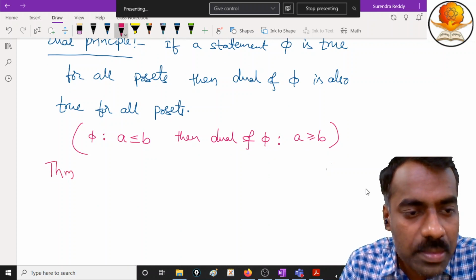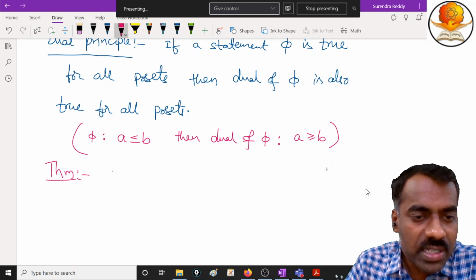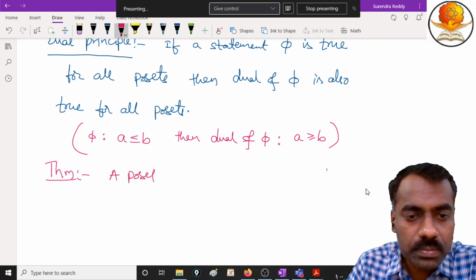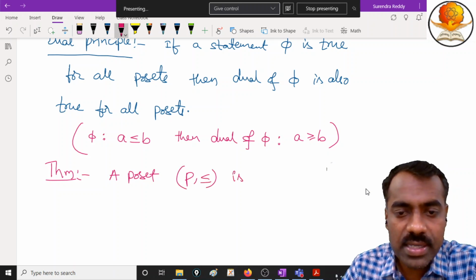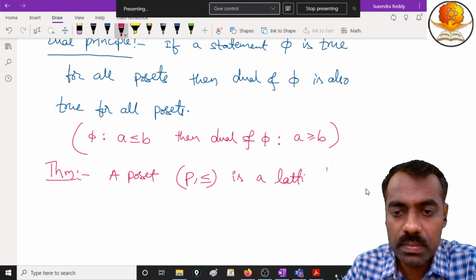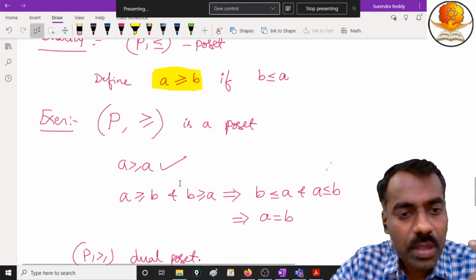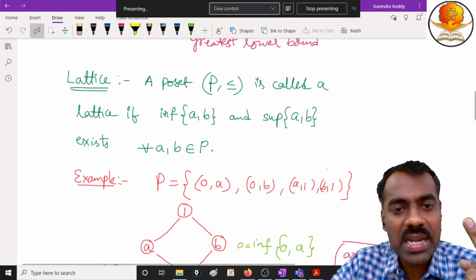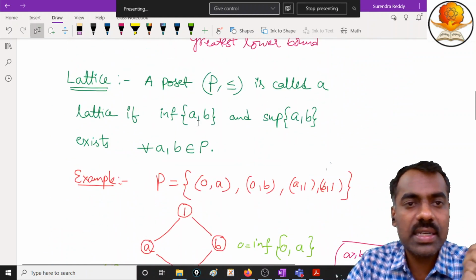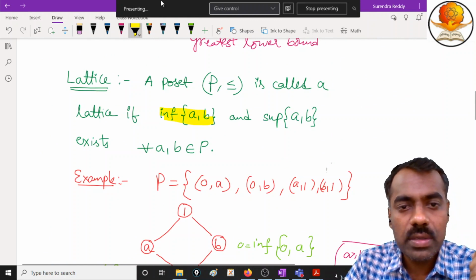The first theorem in our lattice theory, I can call it, gives an equivalent definition. A poset P with this notation is a lattice if and only if, by definition, what is meant by lattice? By definition, a lattice means that if you take any two elements, their infimum and supremum should exist for any two elements, right? Okay, fine.